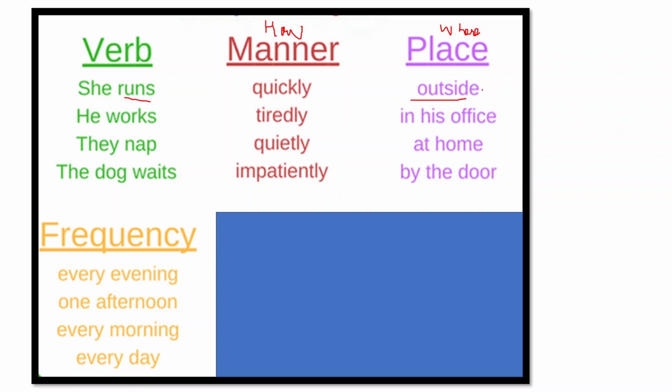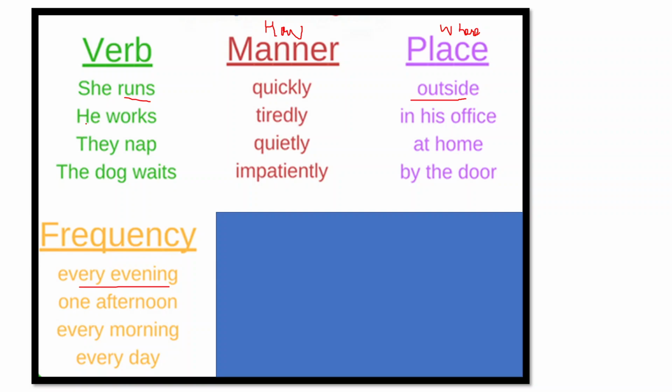She runs outside. It is telling me where she ran, right? Adverb of frequency will tell us how many times. So she runs every evening. So every evening is the example of adverb of frequency.